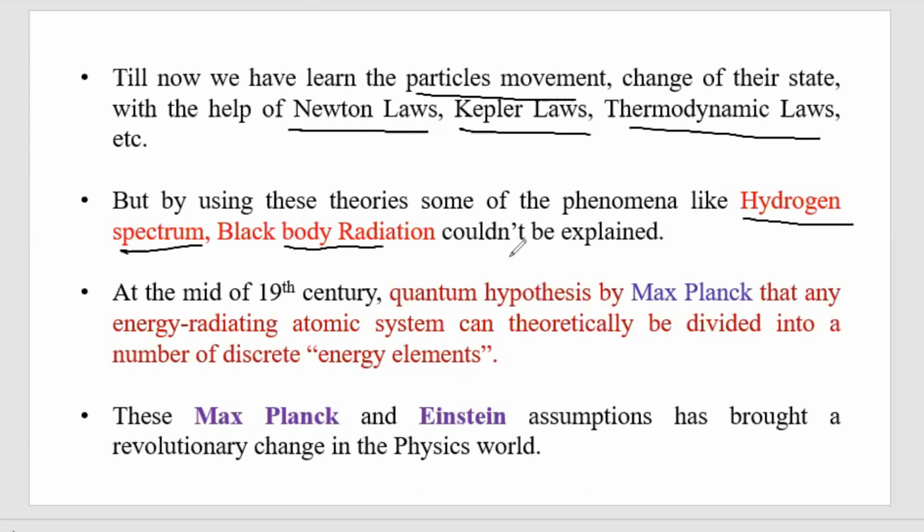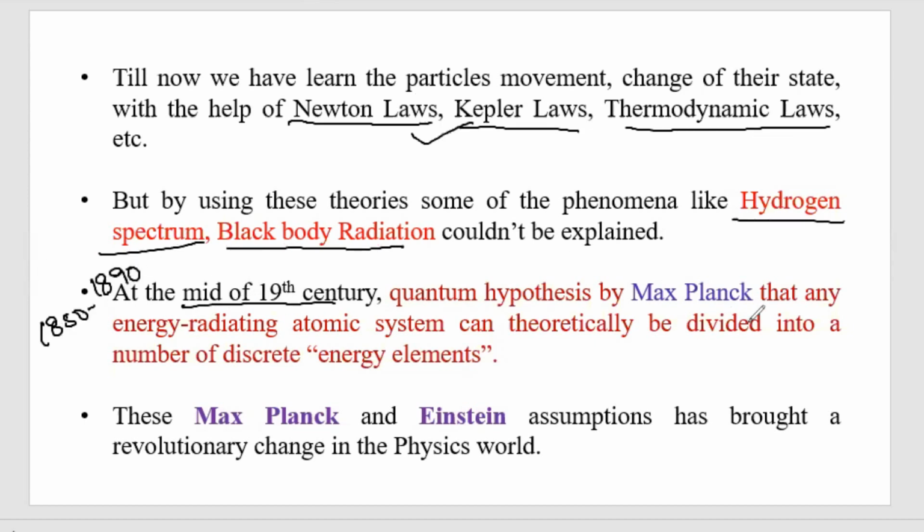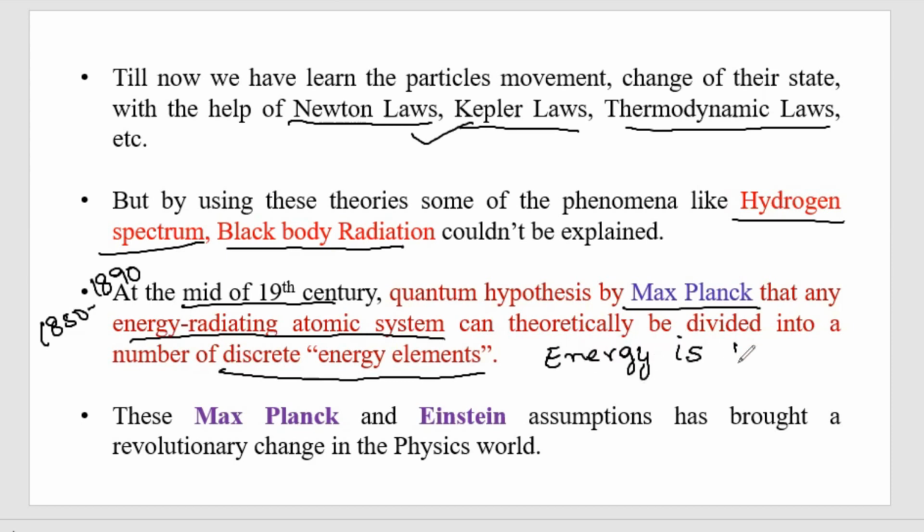In the mid 19th century, that is 1850 to 1890, along with Max Planck, Boltzmann and some other scientists, it was proposed that energy radiated by an atomic system is divided into discrete energy elements. That is, energy is discrete. It is not continuous. So the Max Planck assumption and the Einstein assumptions brought a new revolution in the physics world.